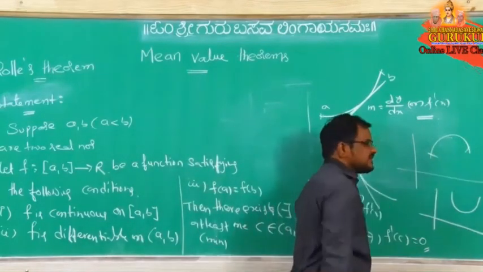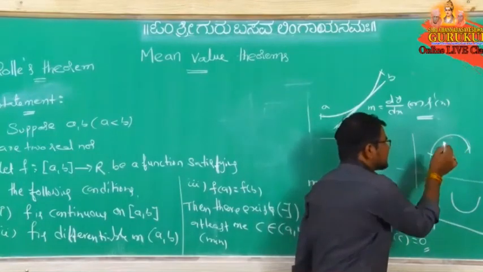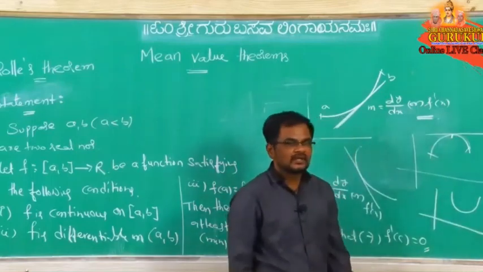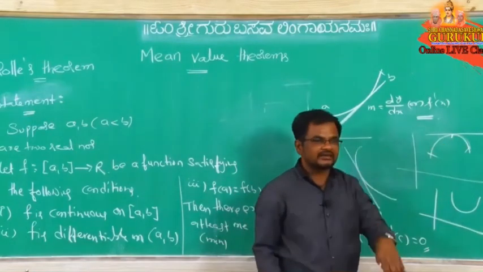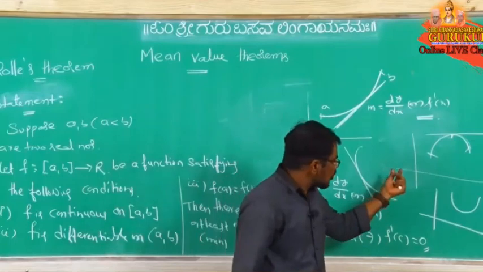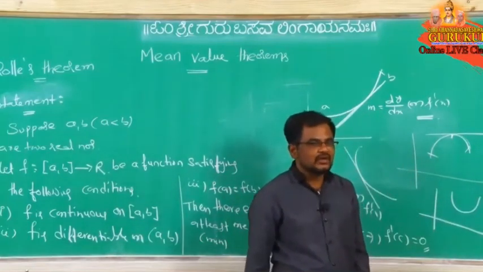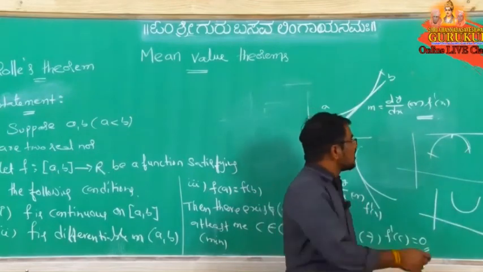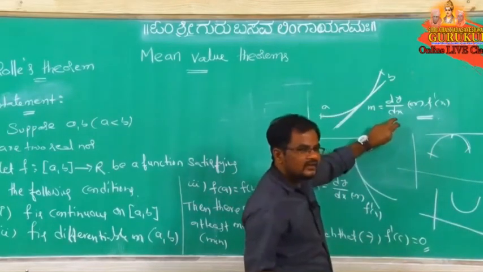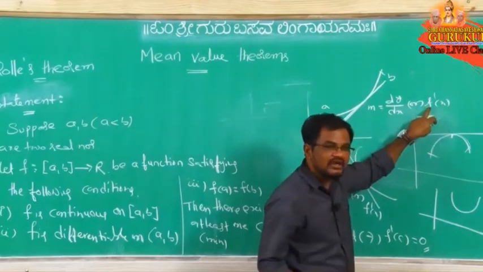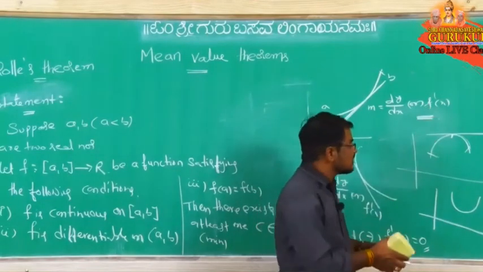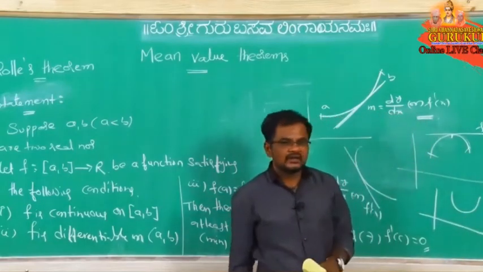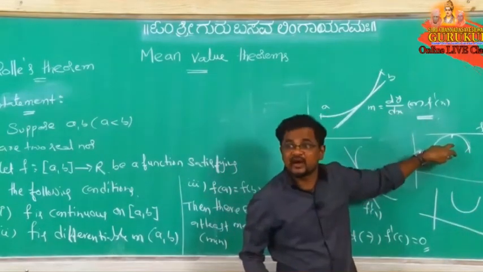Here A is there, here B is there. Here to here anywhere you can take the tangent. But at this point if you take the tangent, this tangent is parallel to what? X-axis. So slope of the x-axis is 0. A slope of the line which is parallel to x-axis also what? 0 only. But from here slope of the tangent to the curve is denoted by what? F dash of x. Means slope of this line is what? F dash x equal to 0 or not at this point.